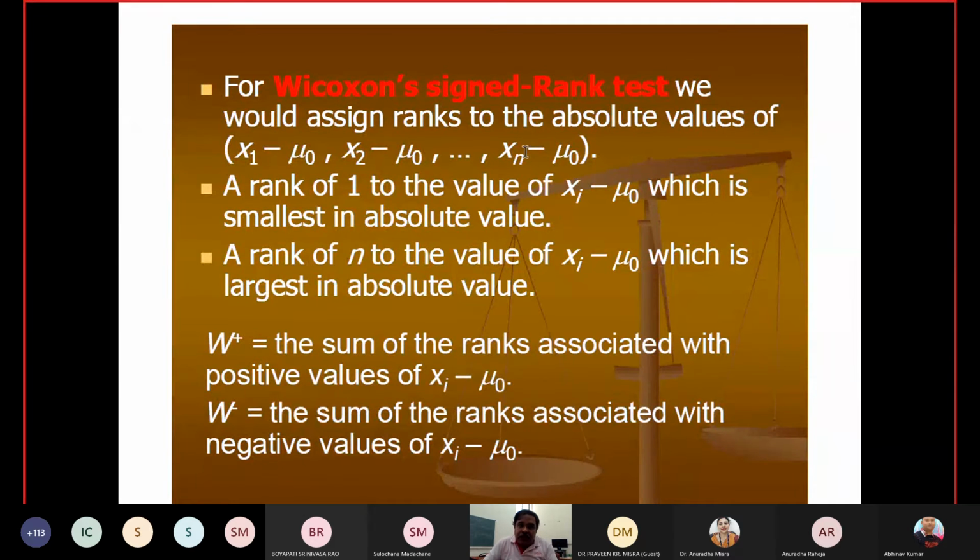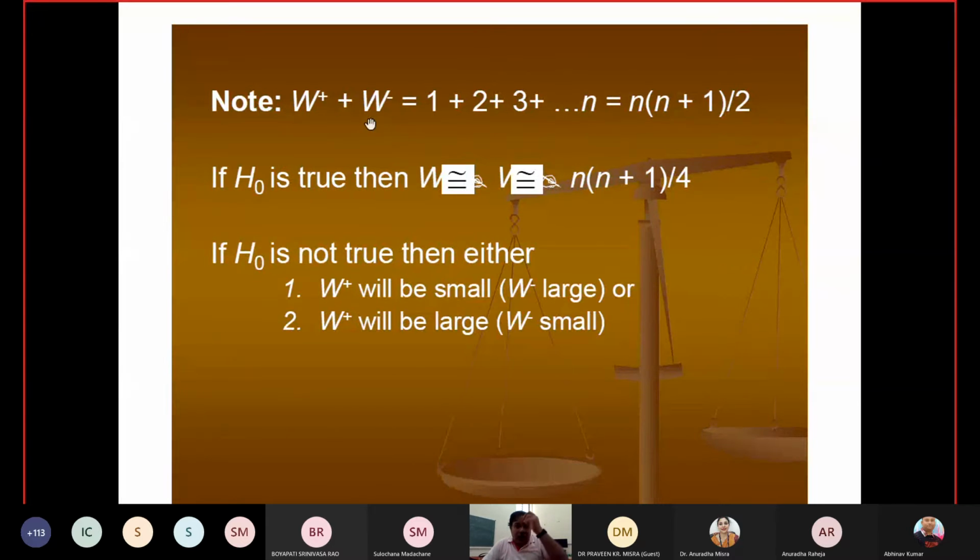Select only those observations which are positive, suppose out of 35, 17 are positive. Out of these 17, find what is their rank. And the remaining, W minus, is the sum of the ranks associated with the negative values. In the same way, for the negative values, find the ranks. Then W plus and W minus together will give you n into n plus 1 by 2.